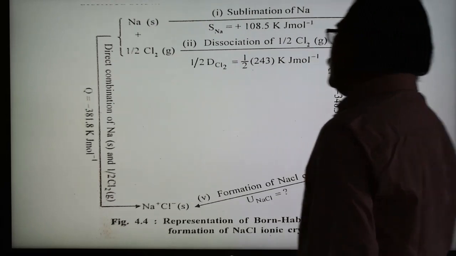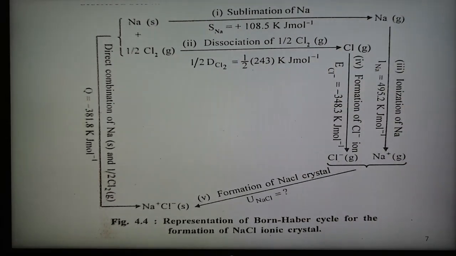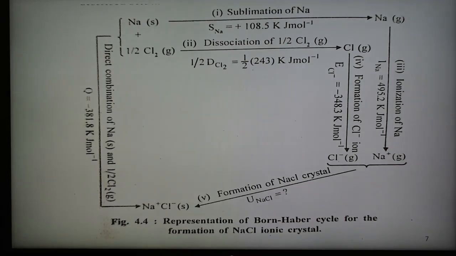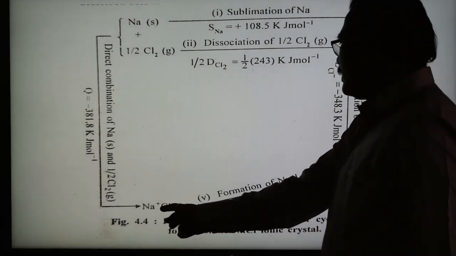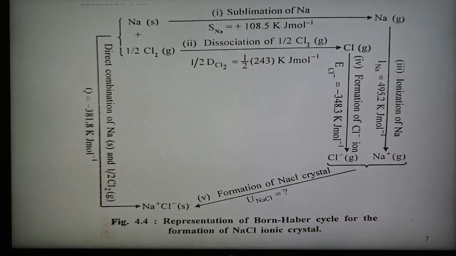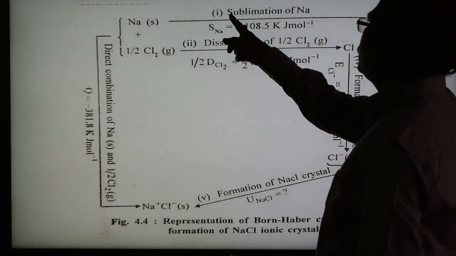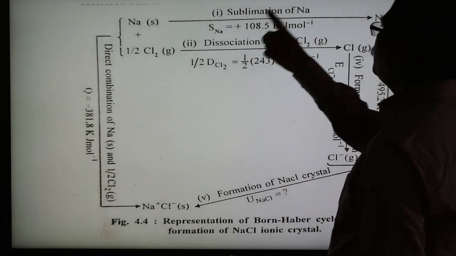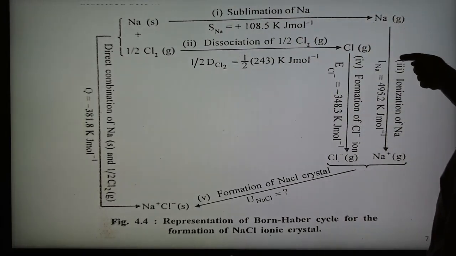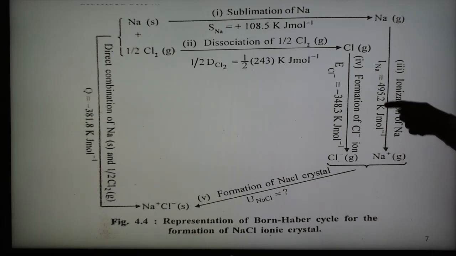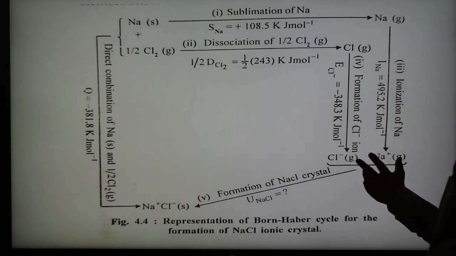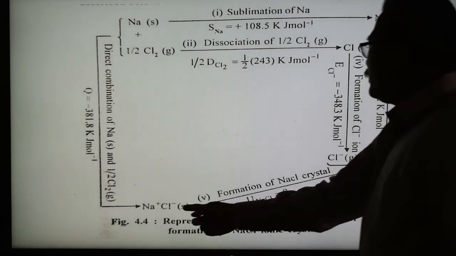Q equals the energy shown here, minus 381.8. So this is the direct combination of sodium and half chlorine, forming 1 mole of ionic solid. This is method 1. Method 2 consists of 5 steps. The first step, as we have seen, is the sublimation of sodium. The second step is the dissociation of half chlorine, and the third step is the ionization of sodium and formation of the chloride ion. Then the sodium and chloride ions combine to form 1 mole of NaCl.